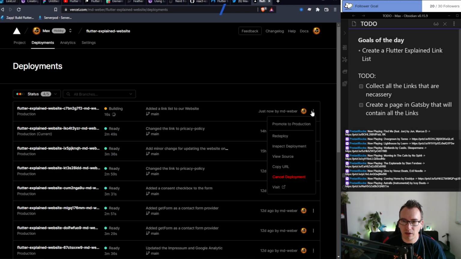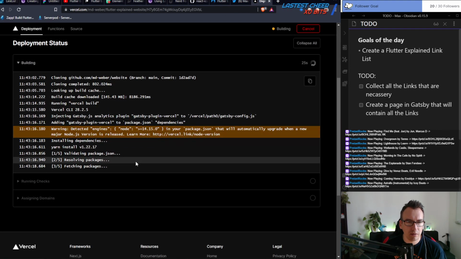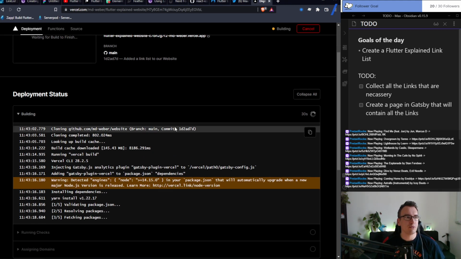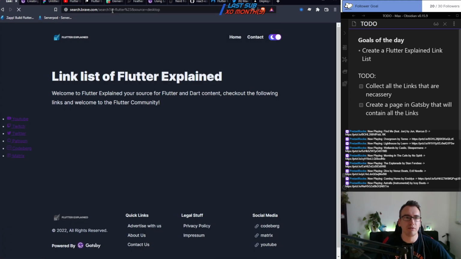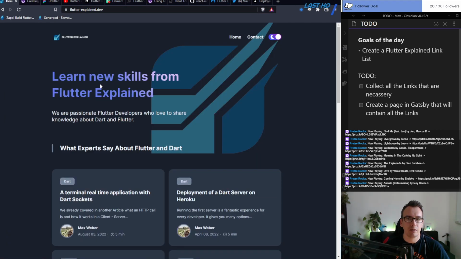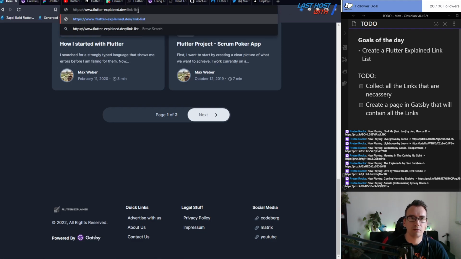So, and now within the next couple of seconds, I think if we inspect the deployment, then we can see the build here running. And that should be running in 3 minutes, and then we should see the website also up in flutter.dev explained. Zack. And then we should have the link list. At the moment, it's still broken, right? Yeah.